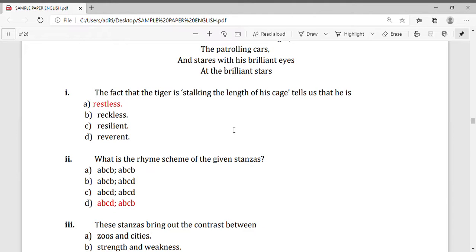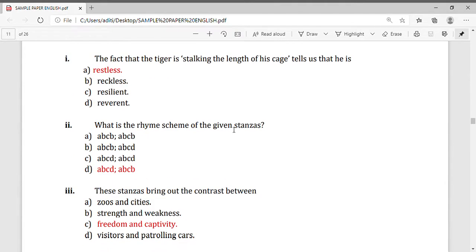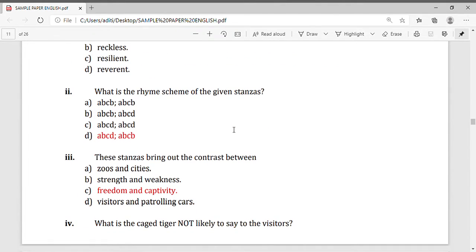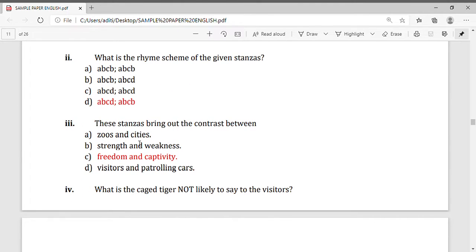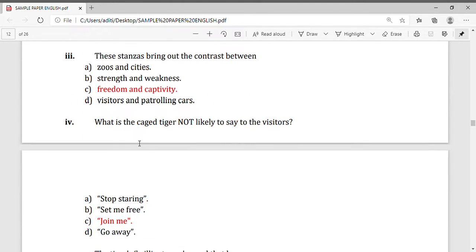Question number 1, the correct answer is restless. Question number 2. What is the rhyming scheme of the given stanza? The rhyming scheme is A, B, C, D, A, B, C, D. Option D is the correct answer. Now question number 3. The stanza brings out the contrast between, four options are given, freedom and captivity.